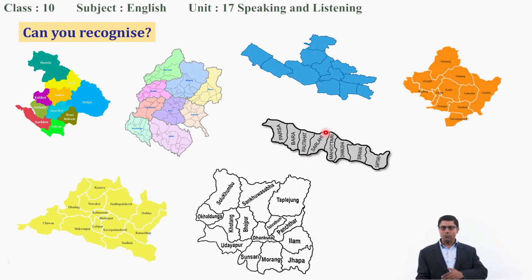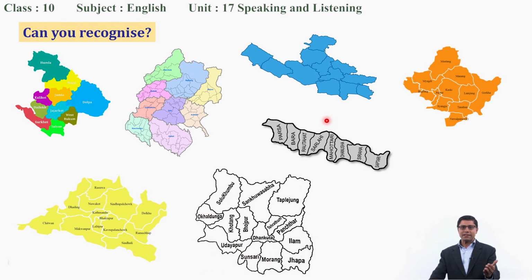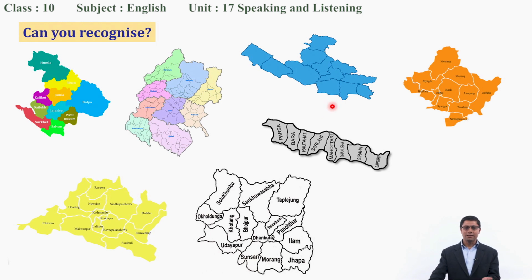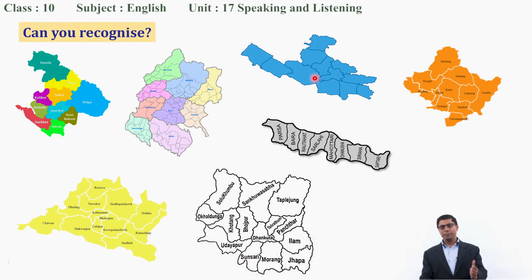That's good. And what about population then? In terms of population, can you make a comparison? Okay. So, which province has higher population? Madhes province or Lumbini province? Can you say? Okay. In terms of population, Madhes province is bigger. So, Madhes province has higher population than Lumbini province. That's good. Okay. Let's make a comparison between Gandaki and Bagmati.